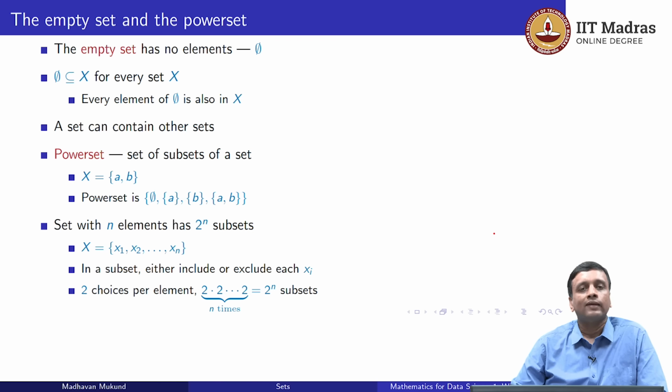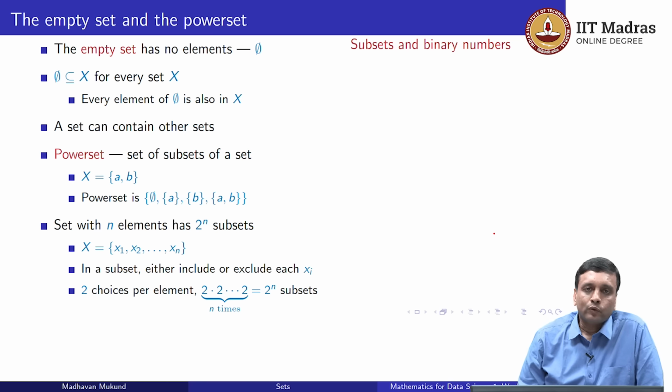So in general, if we have n such choices where each choice involves 2 options, then we have 2 into 2 into 2, n times, 2 to the power n choices. So each of these choices gives us a different subset. Whenever we make a different choice, we will either leave out xi from the set or put in xi, so it will differ from the choice where we do the other thing. So each choice generates a separate subset. So there are exactly 2 to the n subsets.